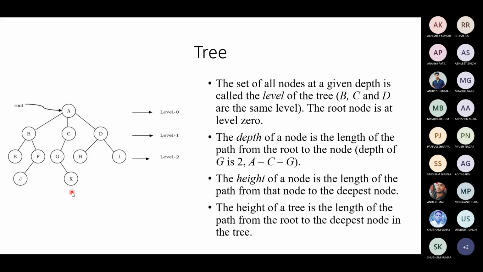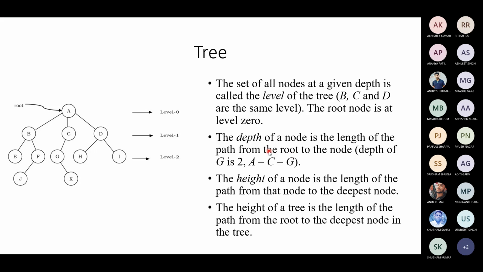Height of the node is the length of the path from that node to the deepest node. What is the height of D? D's height is 1. What is the height of this tree? Again, whatever the deepest place from the root, 1, 2, 3. 3 is the height of this tree. Is this clear? More or less, depth of a node and height of a node are similar. If you are not confused, you can be clear about that.